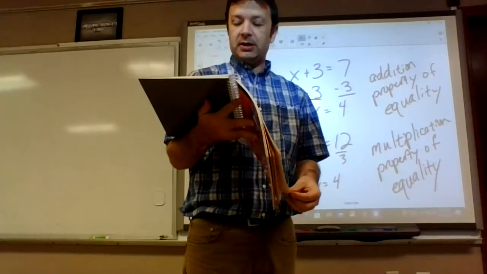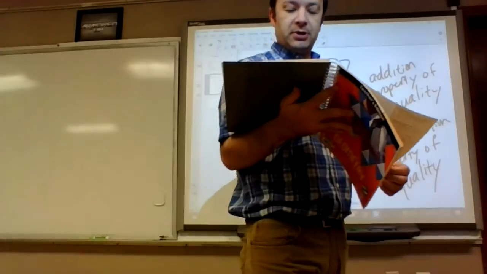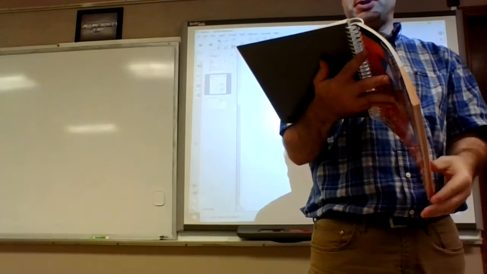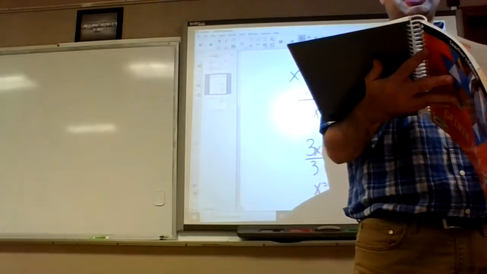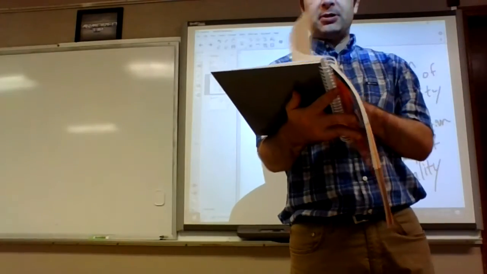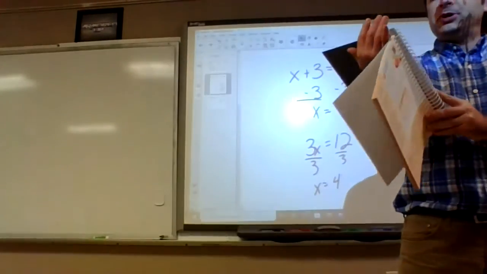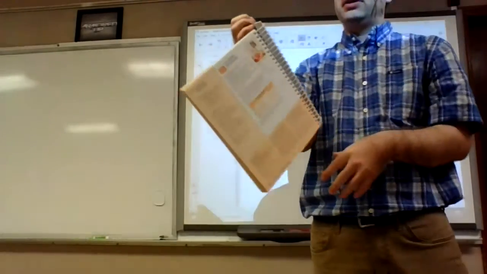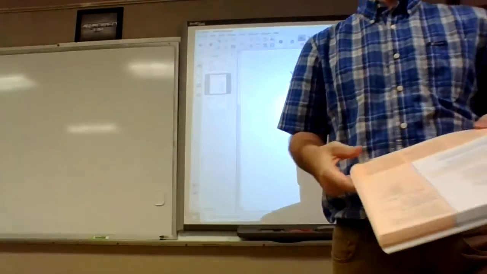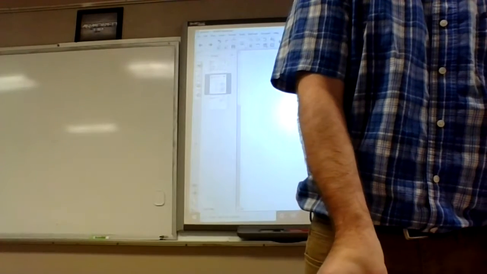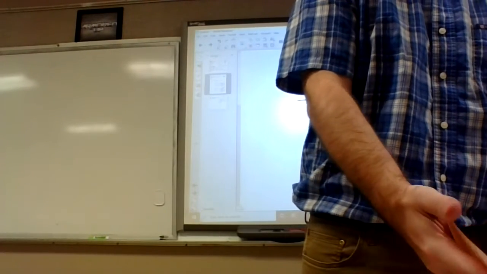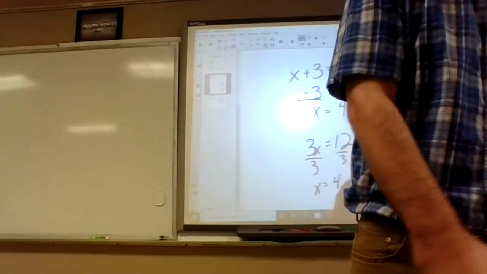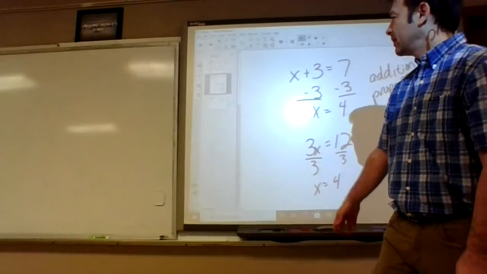Okay, it says in 20 through 24, write a statement representing the relationship. So we're supposed to do the reflexive property, but we're using less than or equal to. So if you turn back in your books to the top of page 79, the reflexive property is A equals A. So what do you think it would look like if I use the less than or equal to symbol? A is less than or equal to A. Do we just write that?